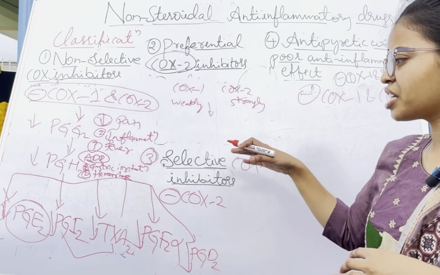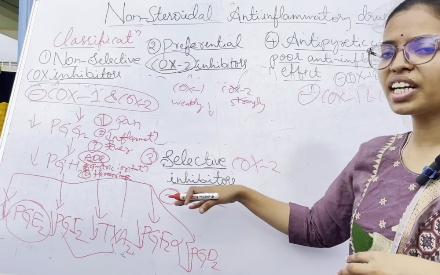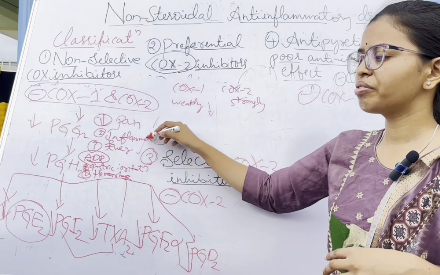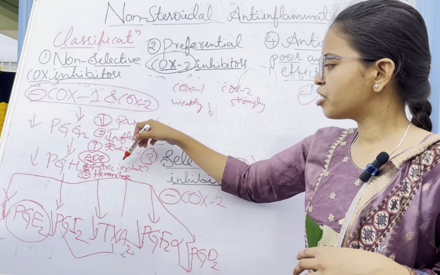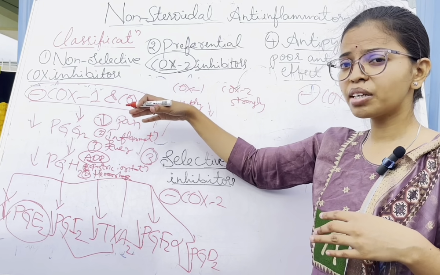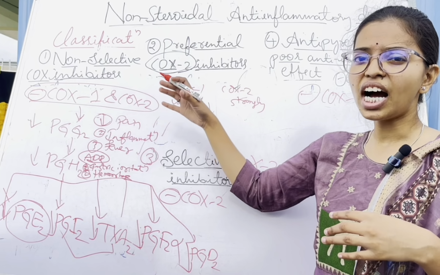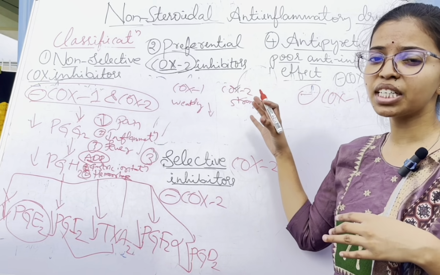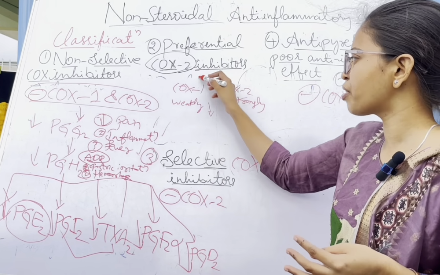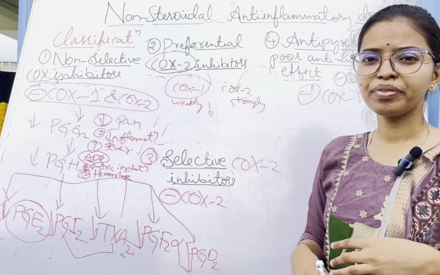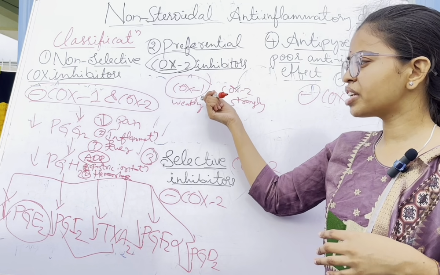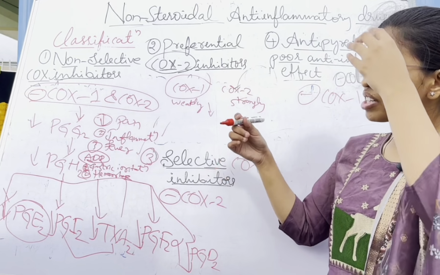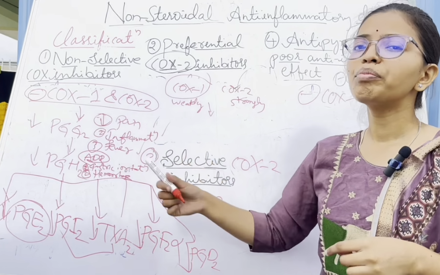Okay, when the synthesis of prostaglandin decreases, it leads to a decrease in pain, inflammation, fever, and also there is gastric mucosa irritation as an adverse effect here. And preferential COX-2 inhibitors also have the gastric mucosa adverse effect, because we are blocking the COX-1 enzyme. So here there is a chance of the adverse effect of gastric mucosa irritation